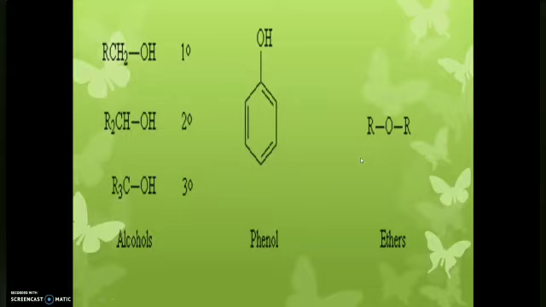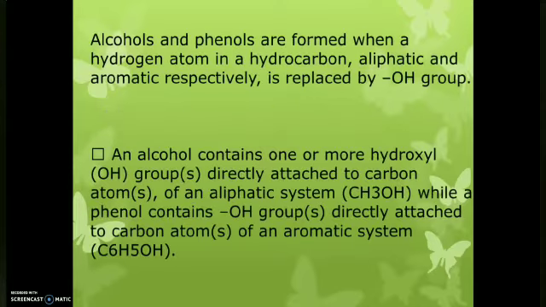Then let's check the types of alcohol, phenol, and ethers. We already discussed what alcohol, phenol, etc. are. They are formed when a hydrogen atom is replaced in a hydrocarbon. If it is an aliphatic chain, we can call it alcohol.